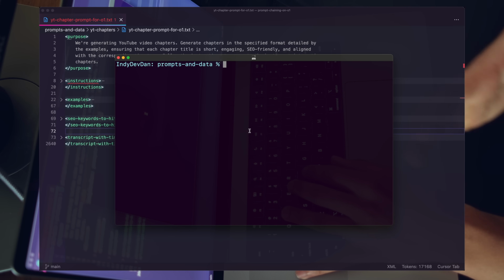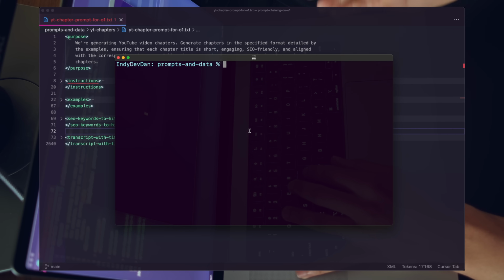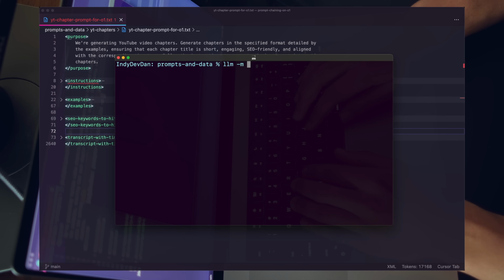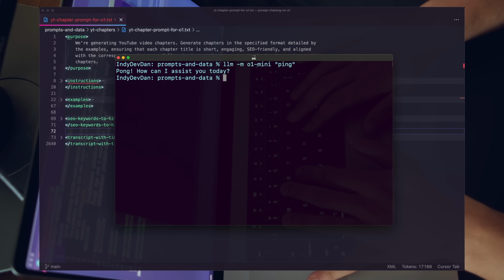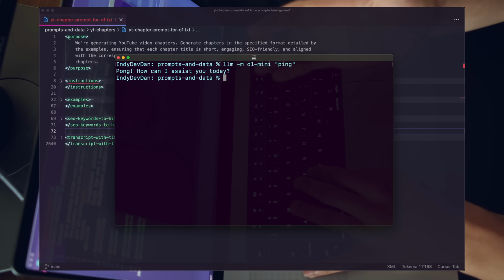He's built a CLI-based LLM tool that lets you run prompts directly in your terminal. So if I type llm -m o1-mini ping, and we'll just get a simple response back for ping. So nothing special happening here. I'll link this library in the description. The key value proposition of this library is that it allows us to do something like this.